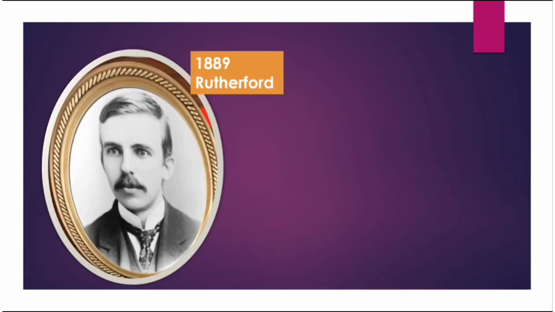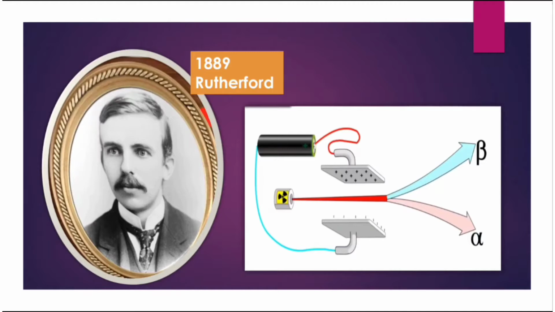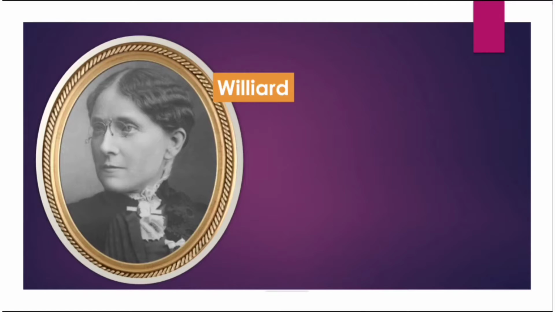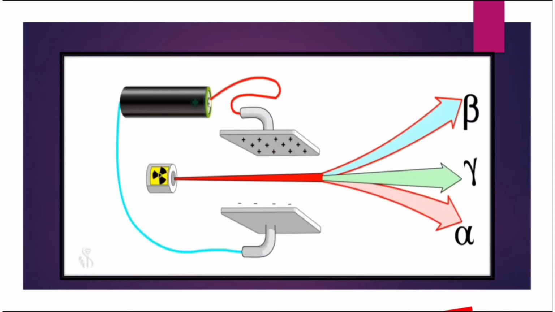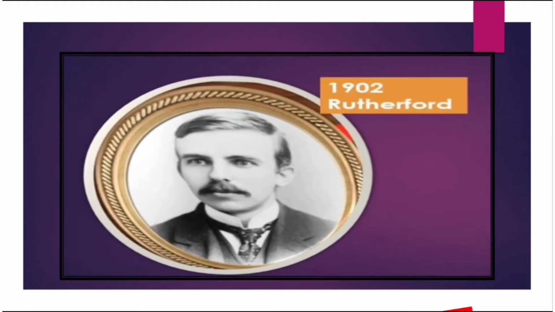We will study the nature of radioactive radiation. In 1899, Rutherford discovered that the radiations emitted by radium were of two types. They are called alpha and beta radiation. Villard discovered the third type, namely gamma radiation. When these rays are allowed to pass through two oppositely charged plates, they get separated. This method was introduced by Rutherford in the year 1902.